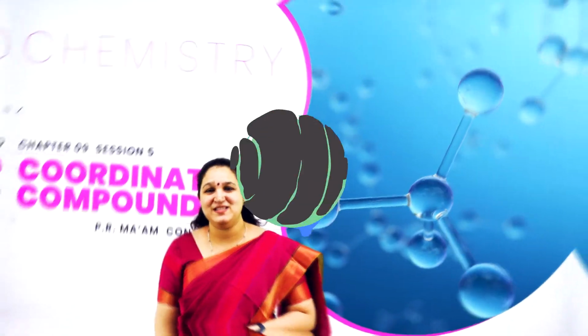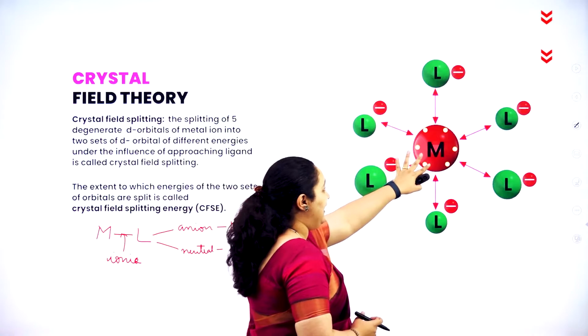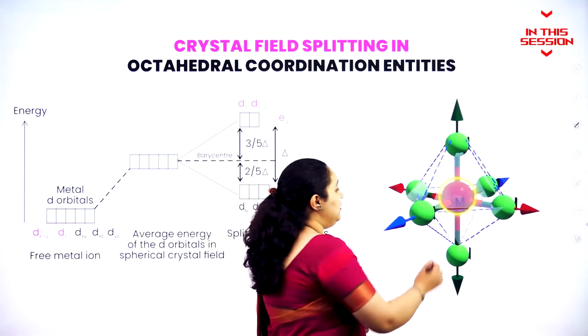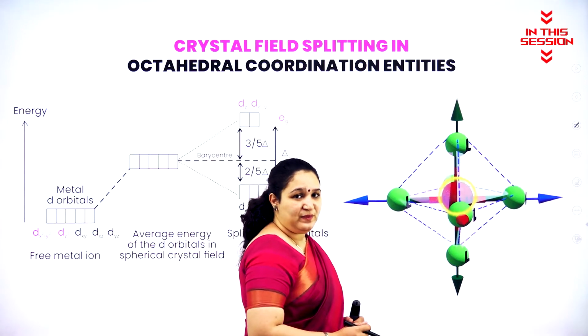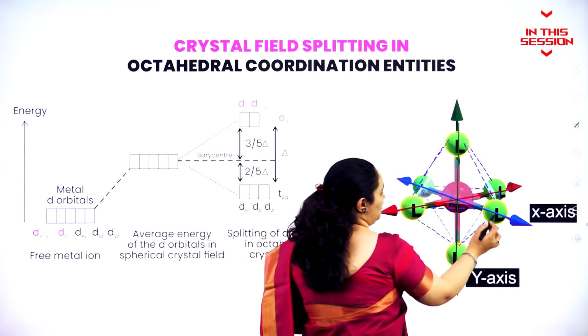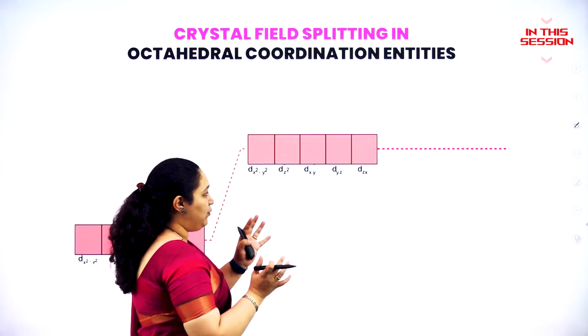Hello my dear students, there is a repulsion between the electrons in the d orbital of the metal. We know there is a central metal ion and there are 6 ligands around it. 1, 2, 3, 4, 5, 6. Symmetrically the ligands are approaching.